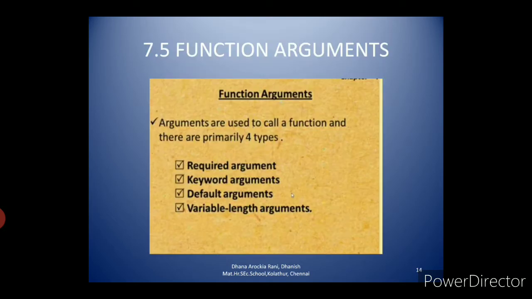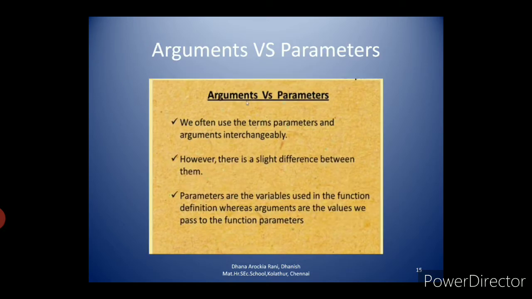Then what are the types of function arguments? Arguments are used to call a function, and there are primarily 4 types. First one is required arguments. Required arguments are a must. We have to give the argument, otherwise the program will throw an error. The second one is keyword arguments. Keyword means you have to give a keyword and its corresponding value. Then default arguments. Then the last one is variable length arguments.